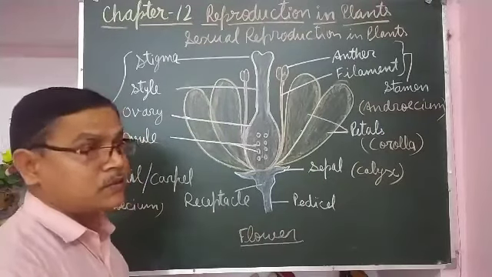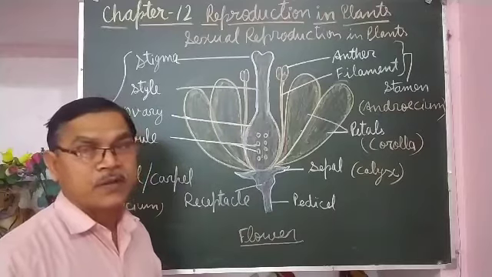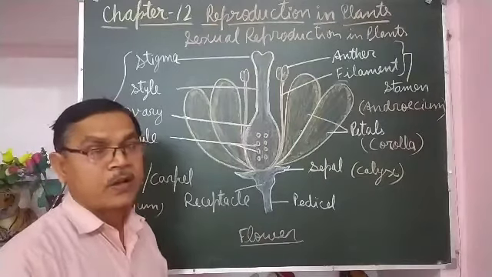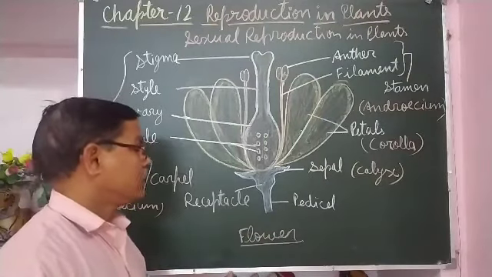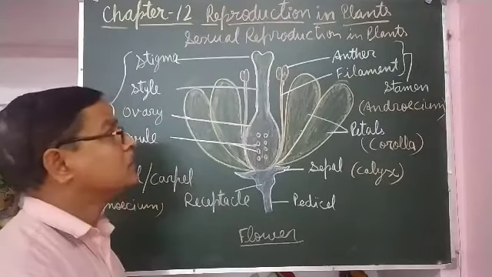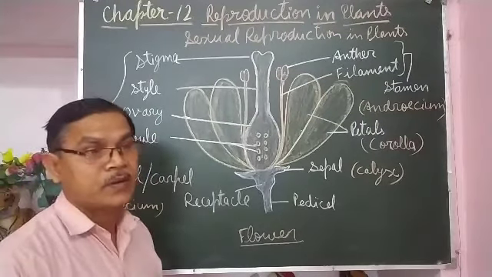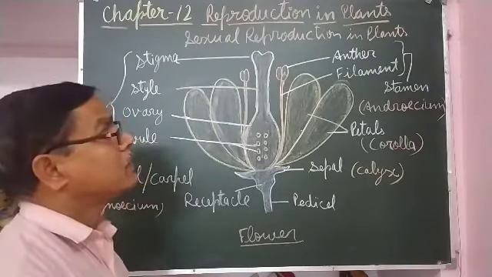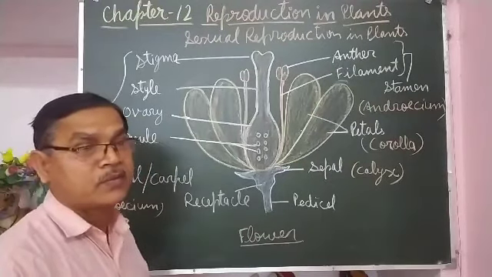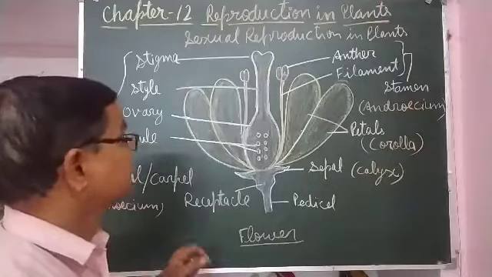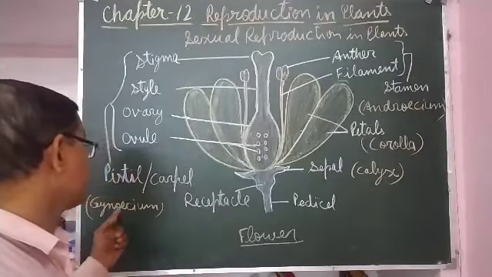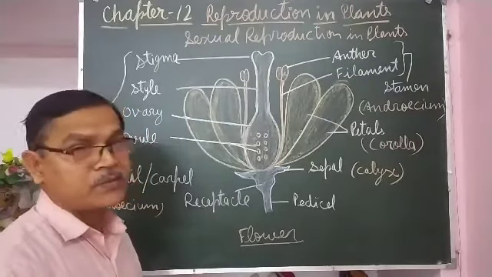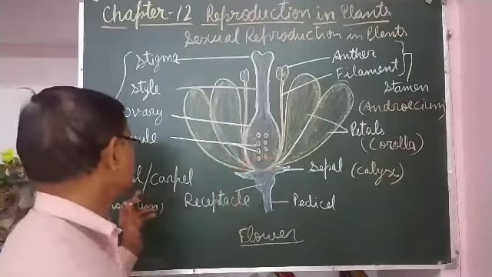Whatever plant parts are there, they are of two types, vegetative parts and reproductive parts. The vegetative parts are the root, stem, and leaves, and the reproductive part is the flower. If it is asked the reproductive part of the plant, then you will tell flower. If it is asked the male reproductive part of the flower, then the stamen, and if it is asked the female reproductive part of the flower, that is the pistil.